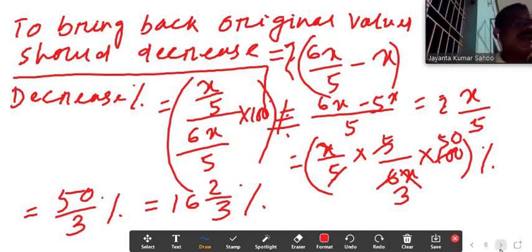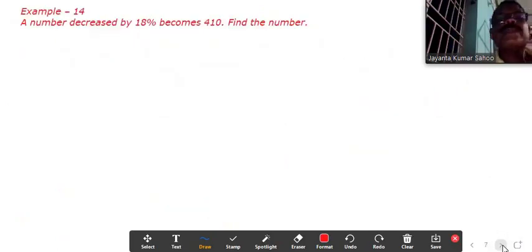Next, come to the next example, example 14. Look here: a number decreased by 18 percentage becomes 410. Find the number. Let the required number be x.